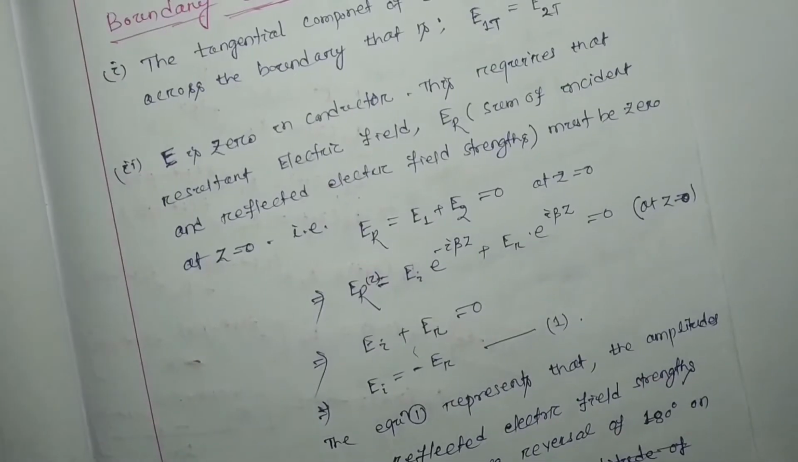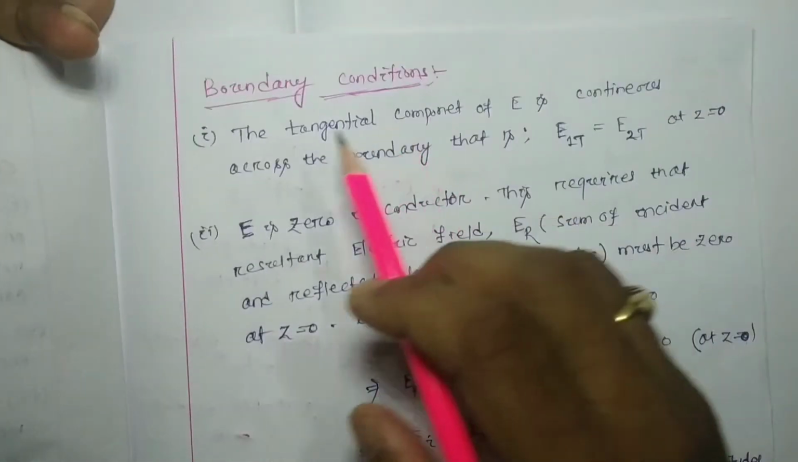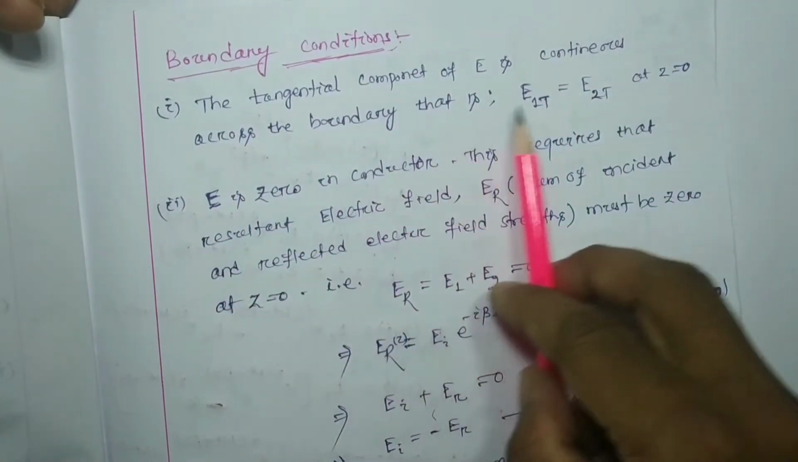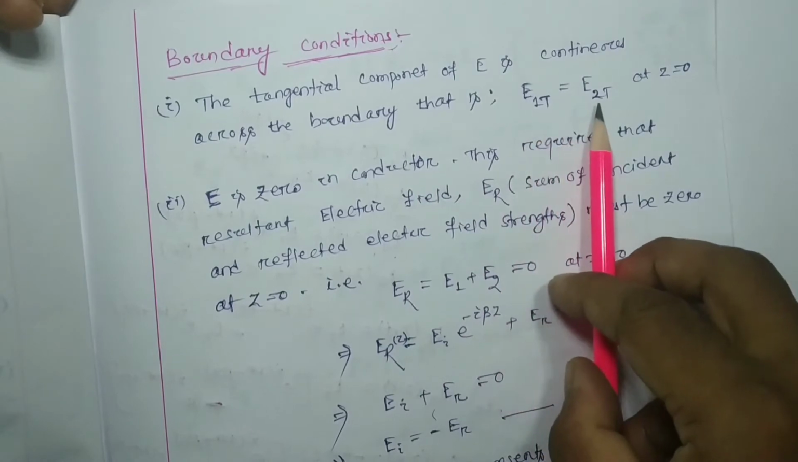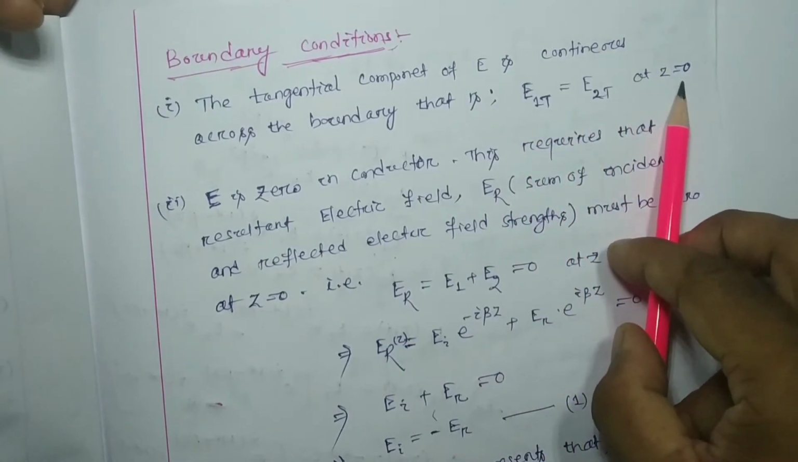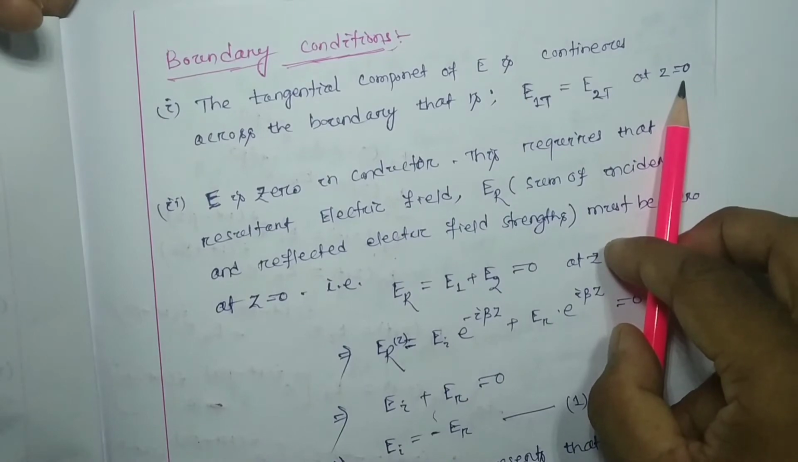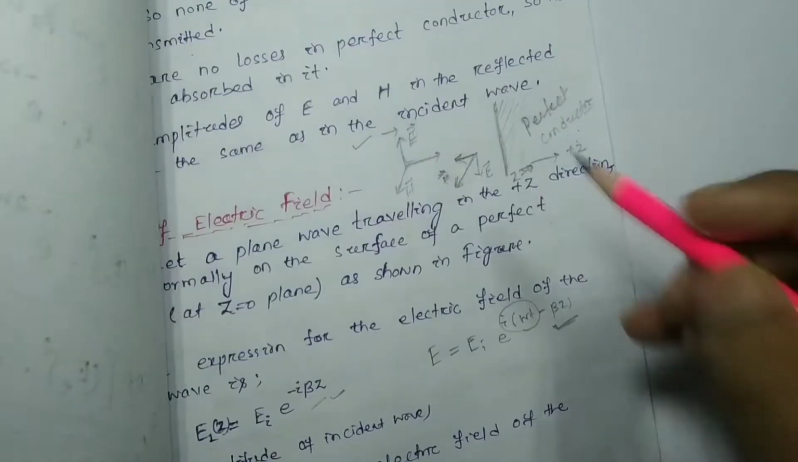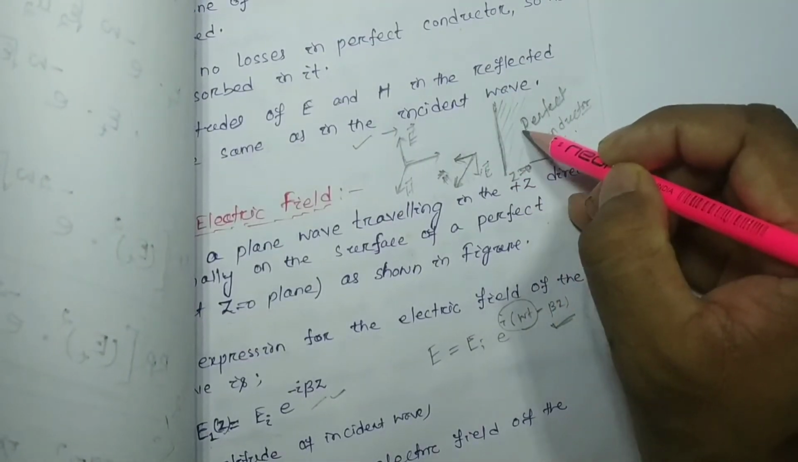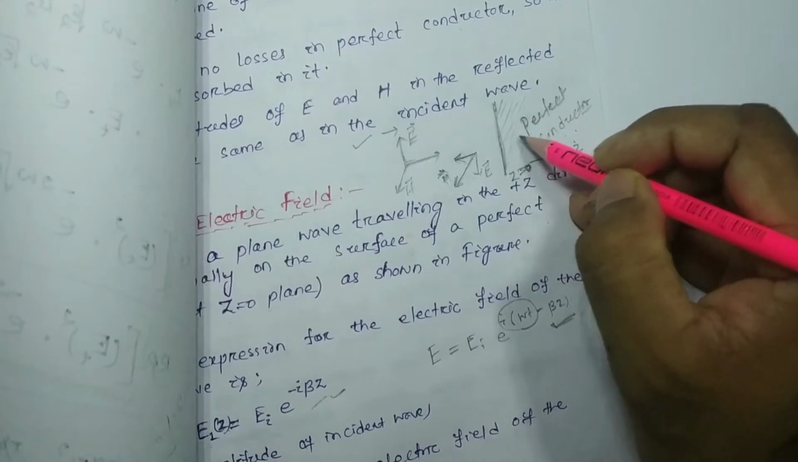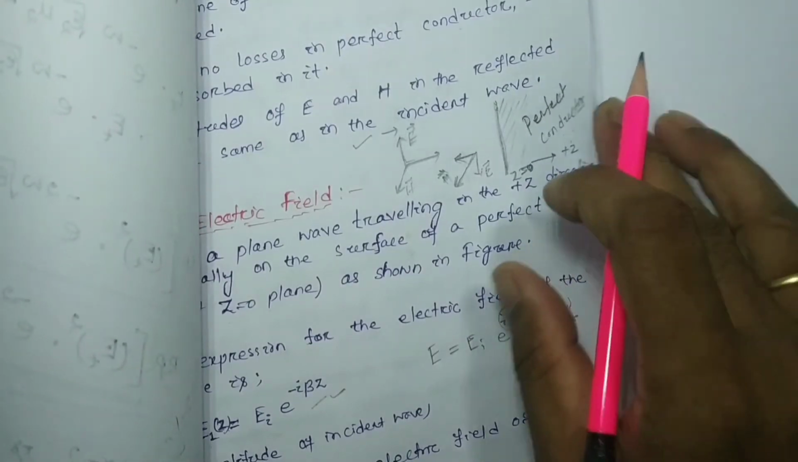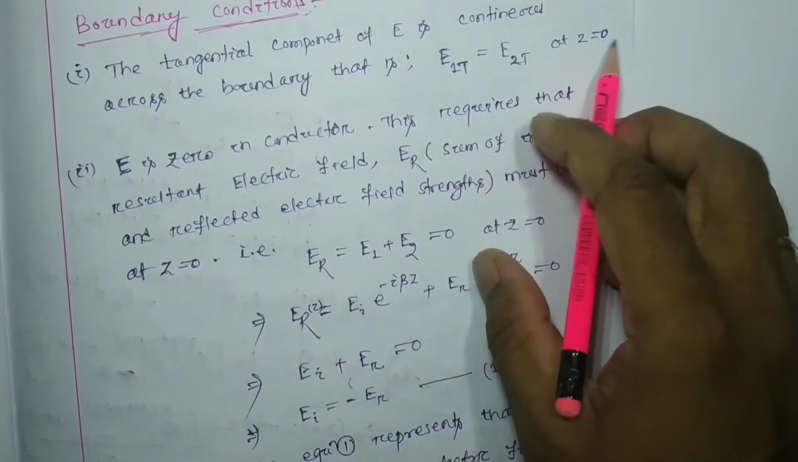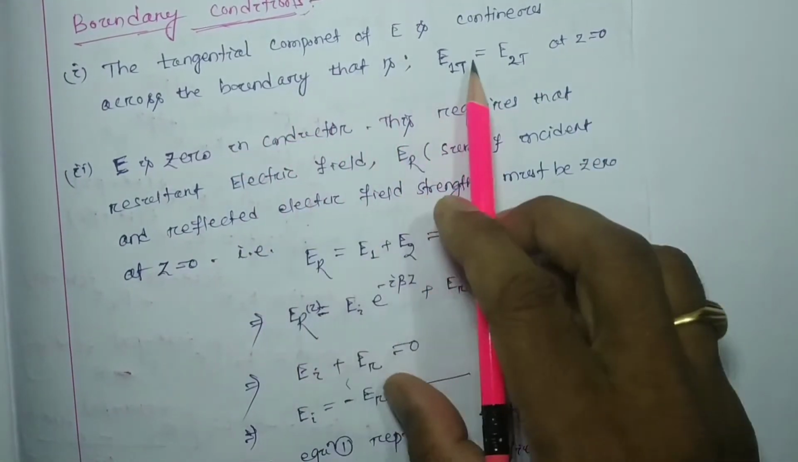So now we have to consider the boundary conditions. We know that the tangential component of E is continuous across the boundary, that is E1t equal to E2t at z equal to 0, that we know. At the interface, tangential component of electric field for medium 1 will be equal to tangential component of electric field for medium 2. So E1t equal to E2t at z equal to 0, that means at the interface or at the boundary, this relation we know.